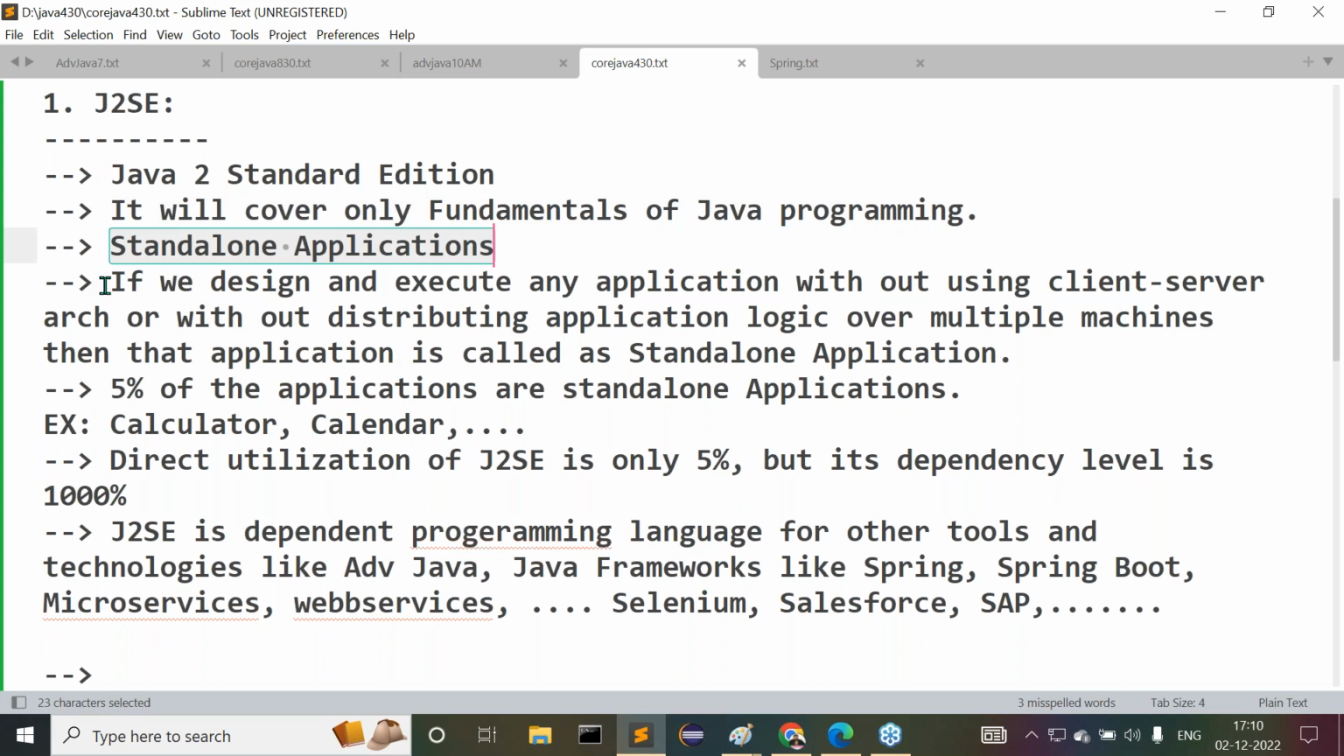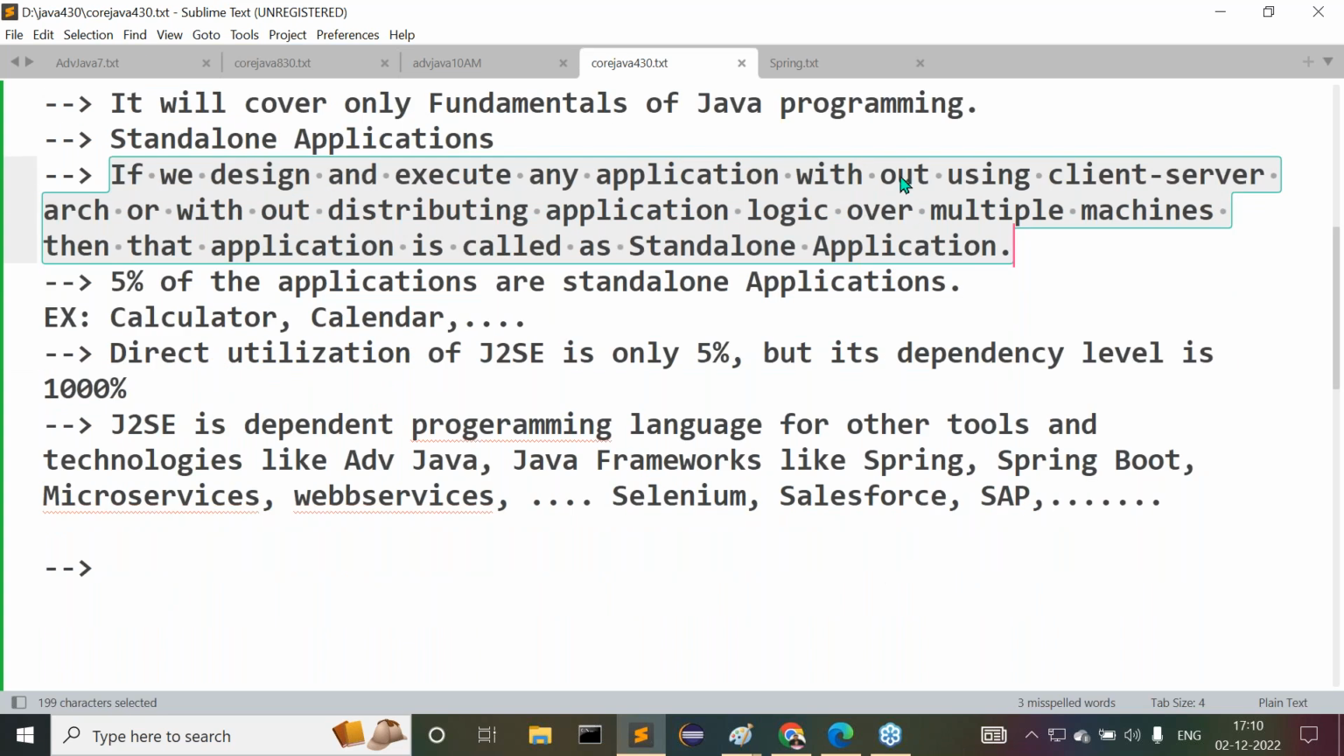Standalone applications. What is the meaning of standalone application? If you design and execute any application without using client server architecture, without distributing application logic over multiple machines, then that application is called a standalone application. Only 5% of the applications are standalone applications. What are the examples? Calculator, calendar, and paint. All these things run on our single computer, so all these are standalone applications.